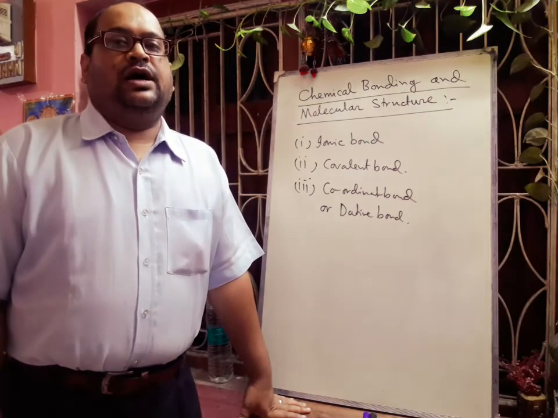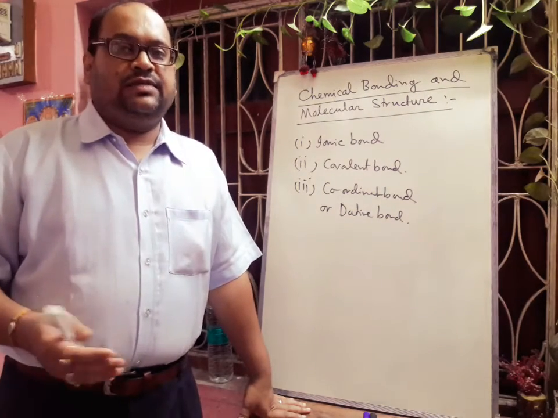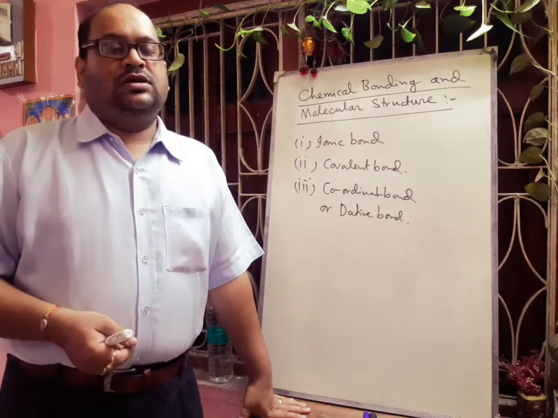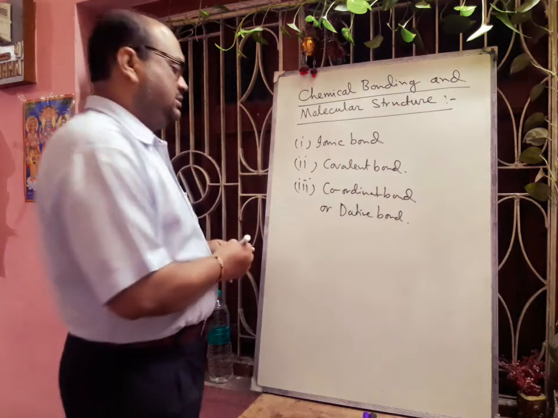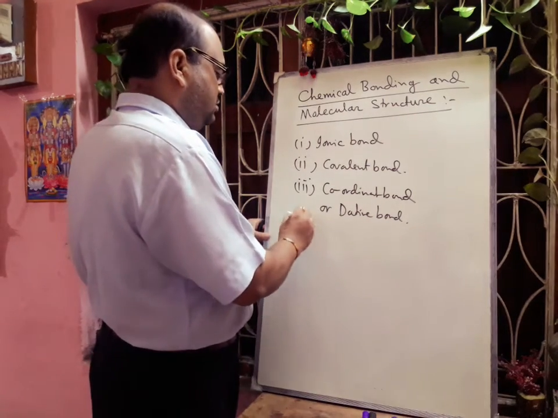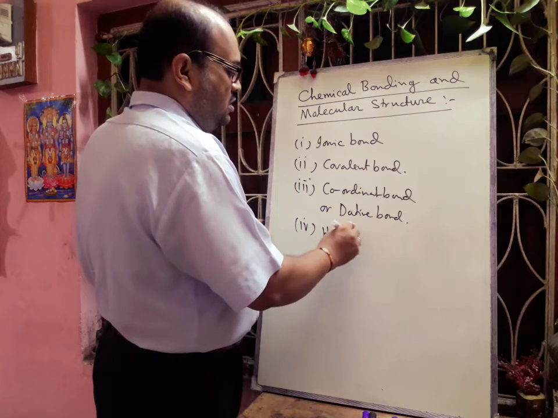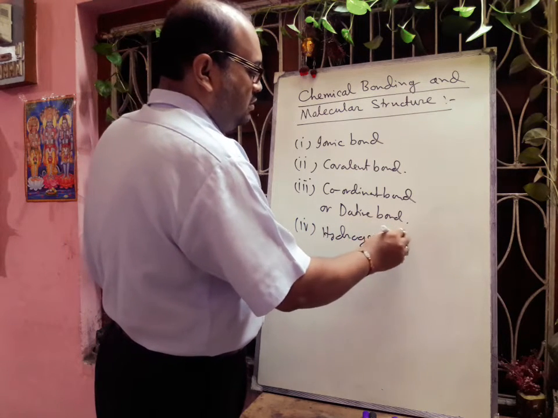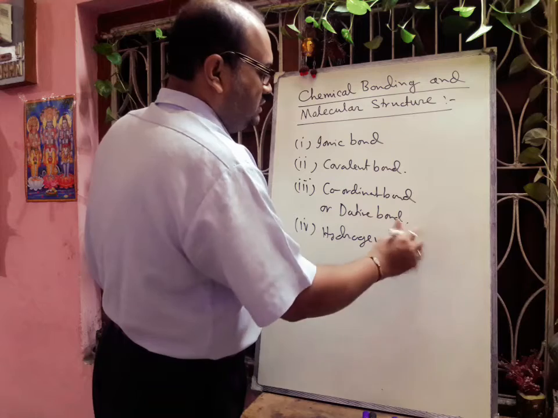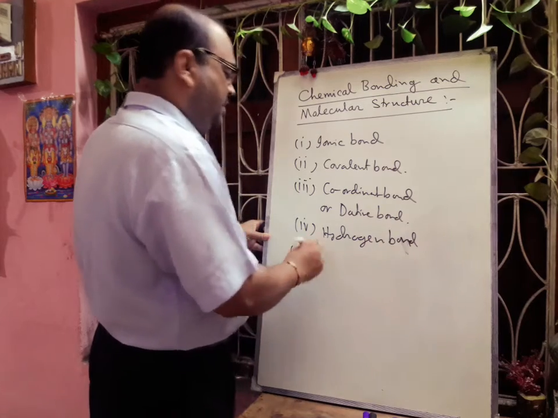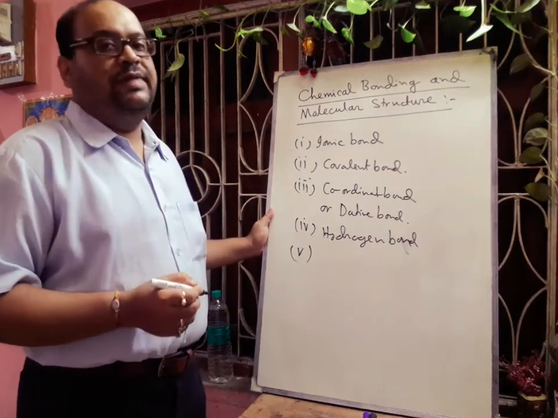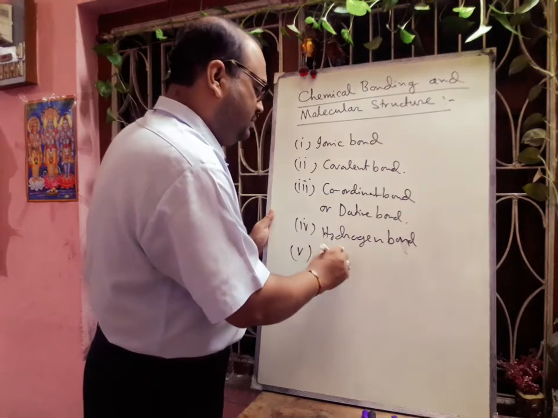Generally these are based on physical bonds, and we can write that hydrogen bond. Here we will also discuss this type of bonding. Fifth one, we can think about the metallic bond, present in metals.